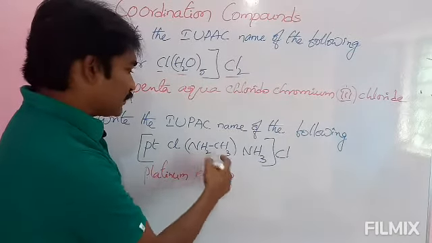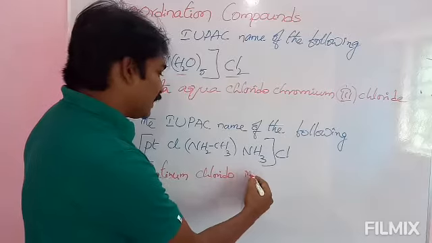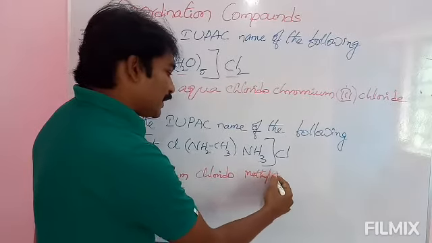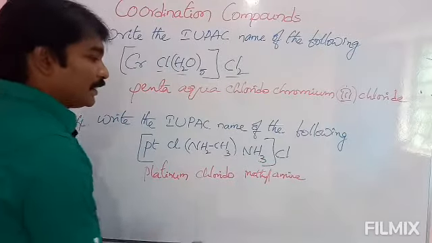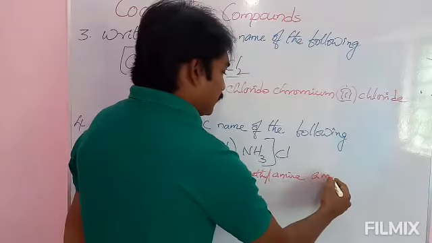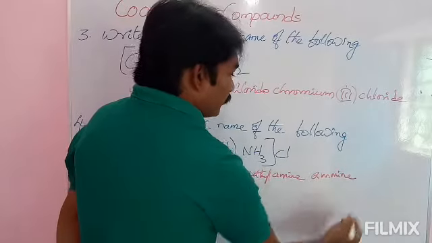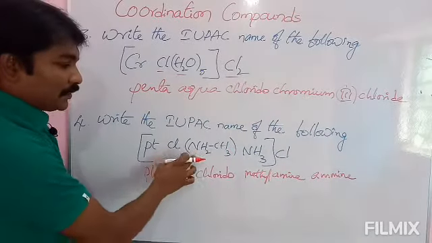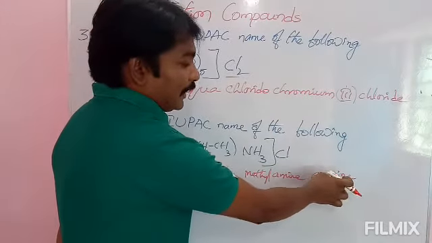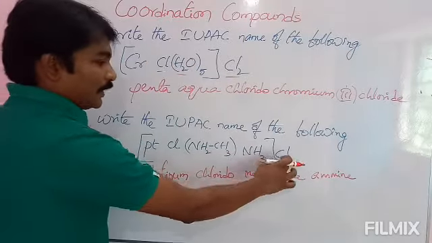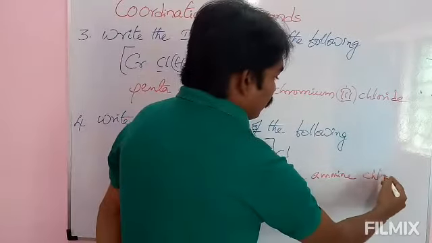And see here NH2CH3, in the sense it is methylamine, and NH3 group is there. NH3 group is written as ammine, AMMINE. If it is NH2, AMINE. If it is NH3, AMMINE. And here chlorine is there, we will write chloride.